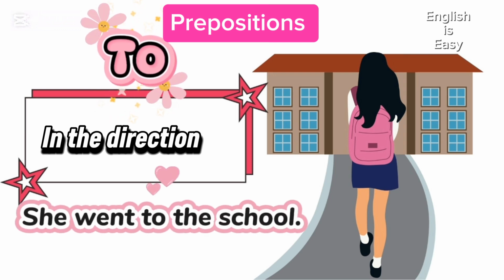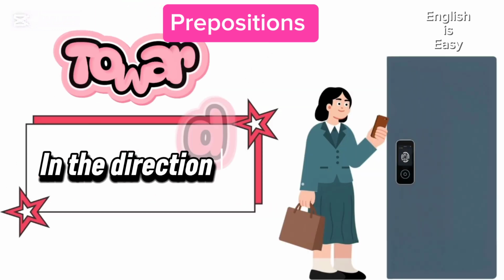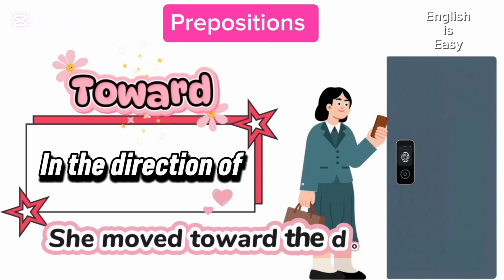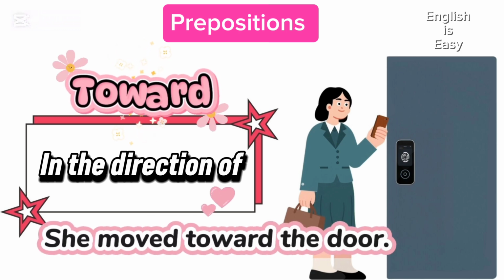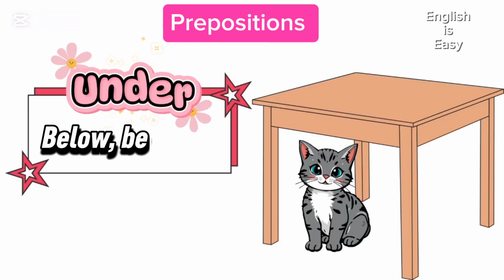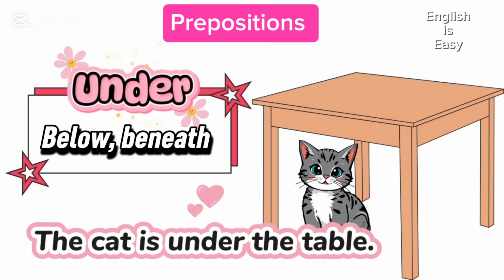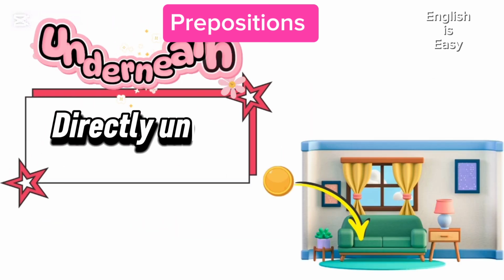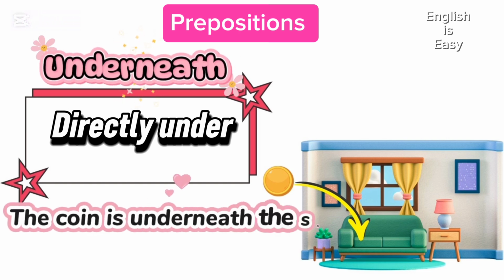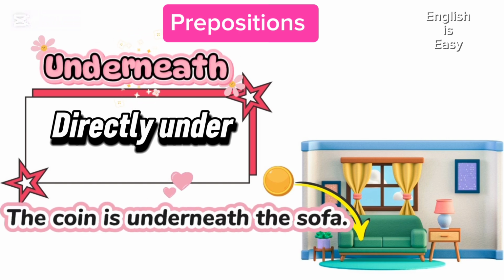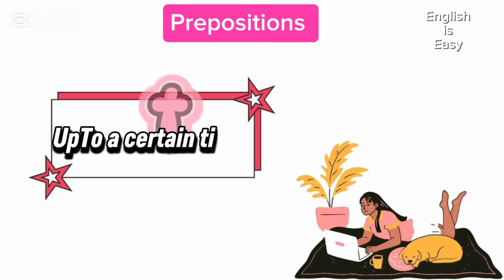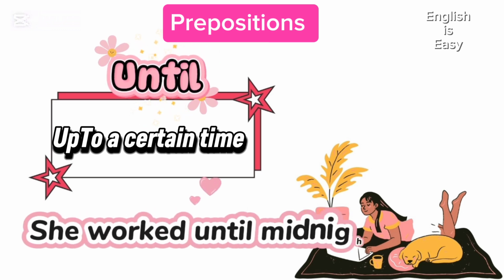To. She went to the school. Toward. She moved toward the door. Under. The cat is under the table. Underneath. The coin is underneath the sofa. Until. She worked until midnight.